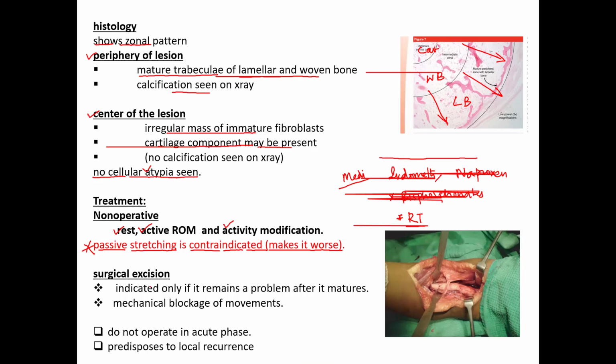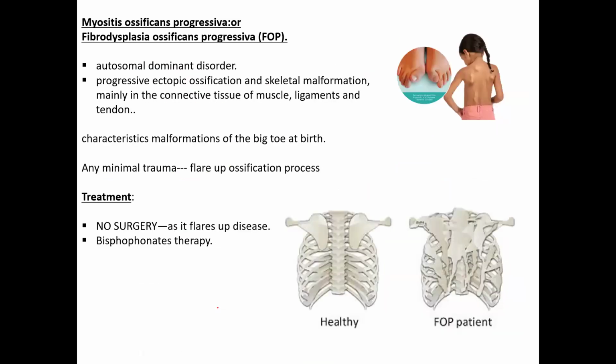So then if the patient is having mechanical blockage like here, we need to go for excision of the myositis ossified tissue, if a problem remains after it matures. So how will you find whether it is matured or not? Then you do alkaline phosphatase. Mechanical blockage of the movement is an indication. So we should not operate in the acute phase, or when alkaline phosphatase is high. Because if you operate in the acute phase, the chances of the patient developing recurrence of myositis ossificans is high.